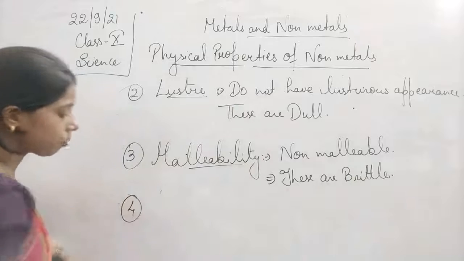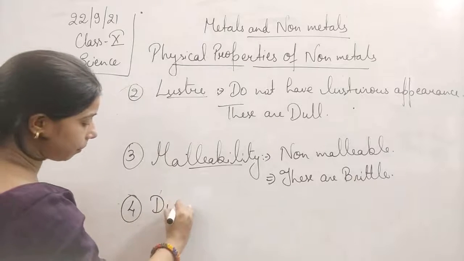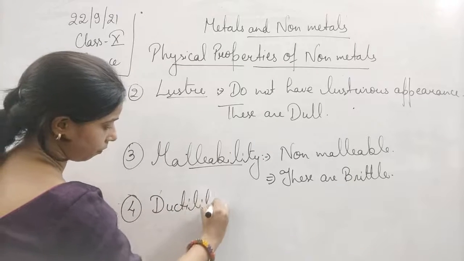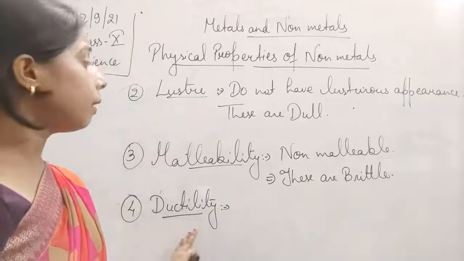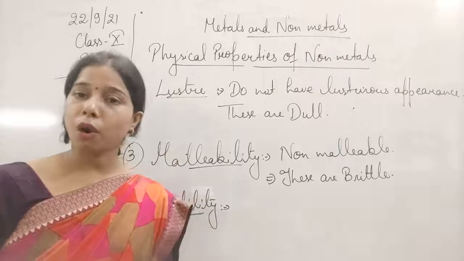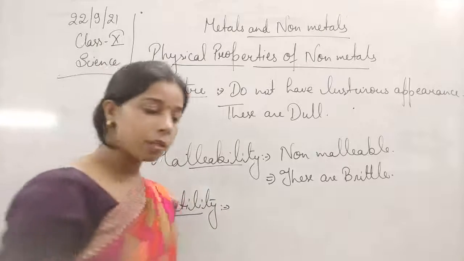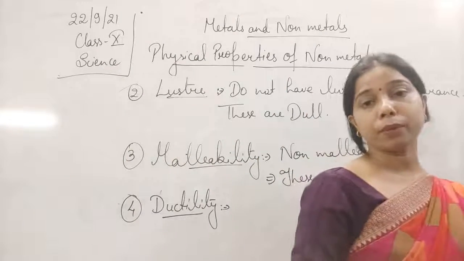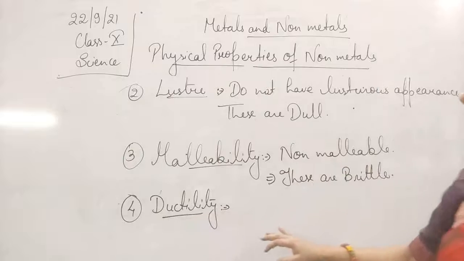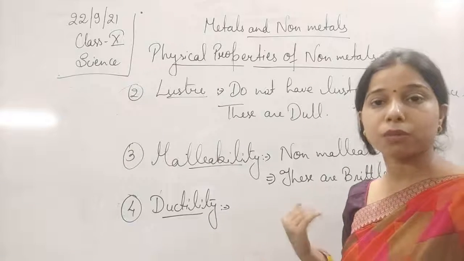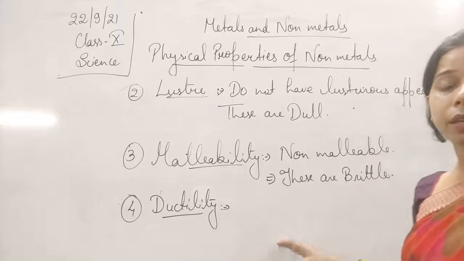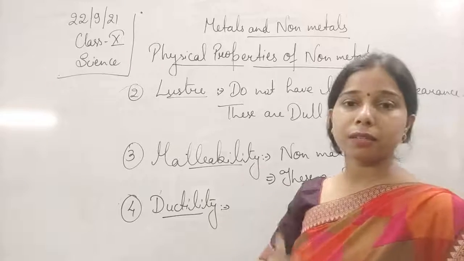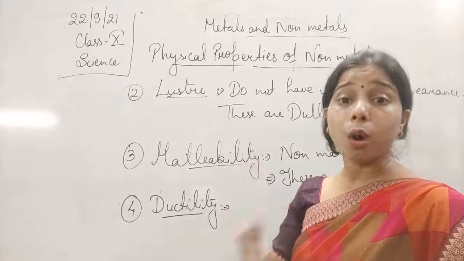Then the next property is ductility. Non-metals are non-ductile. Ductility, what does it mean, students? This is a property by which we can convert a substance into thin wires, or draw thin wires from it. We know copper wire, aluminium wire, silver wire, gold wire.